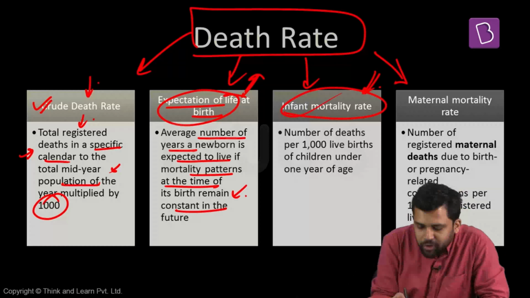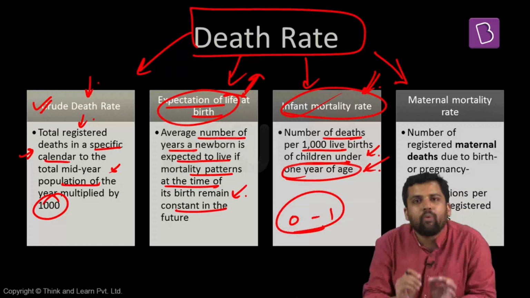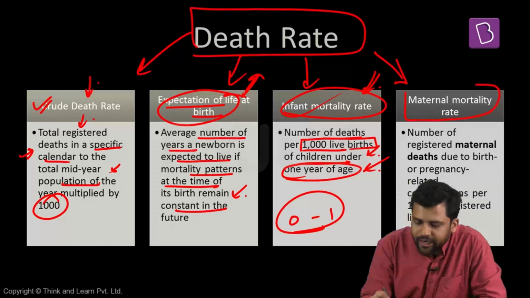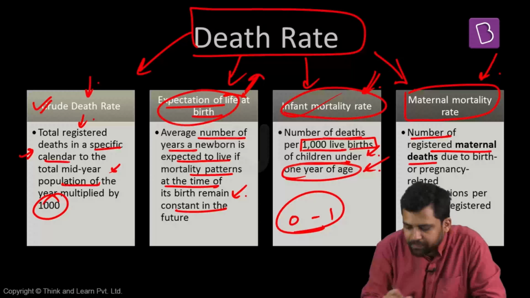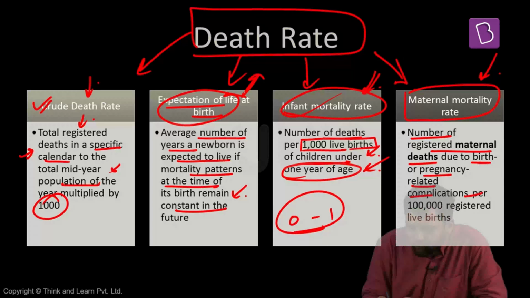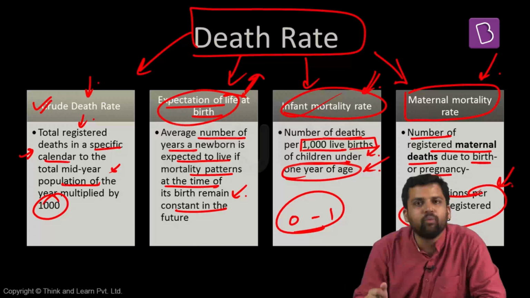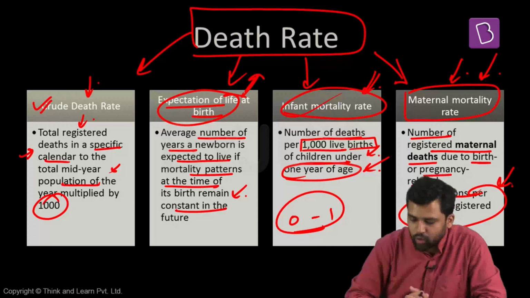Infant mortality rate, number of deaths per 1000 live births for children who are under 1 year of age. So those who are in the age category 0 to 1 year, how many deaths are taking place per 1000 live births? Maternal mortality rate, another type of mortality measurement. Number of registered maternal deaths due to birth or pregnancy related complications per 1 lakh live births. So if 1 lakh live births are there, then how many death cases are there? How many pregnancy related complications, pregnancy related deaths are there?